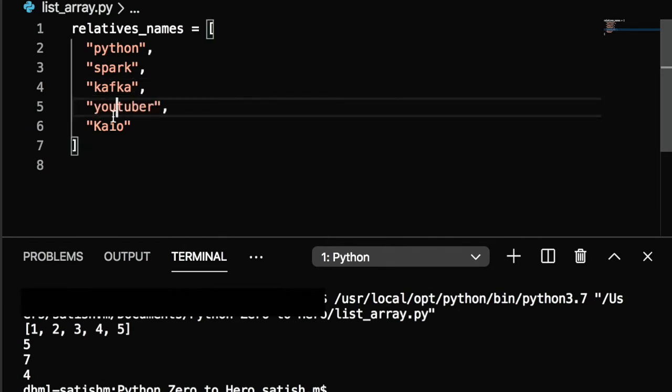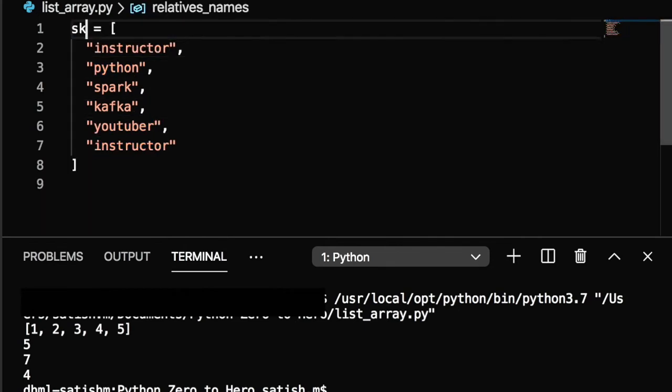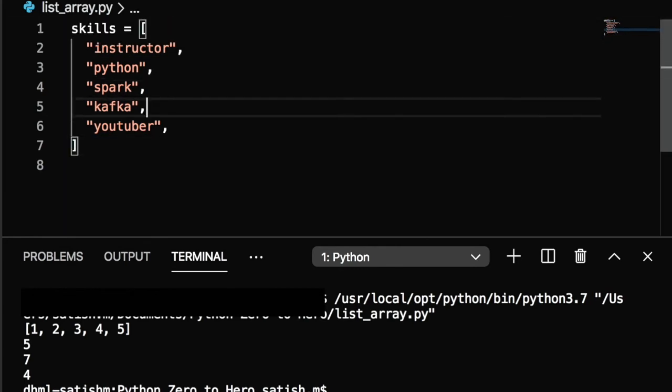Imagine you don't want to store integers, you just want to store strings, like a list of your skills. It works the same way as integers. Nice. We just learned how list indexes work, but I still need to show you how we can add an element to the list data structure, an item to a list.